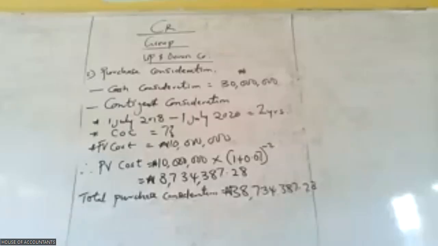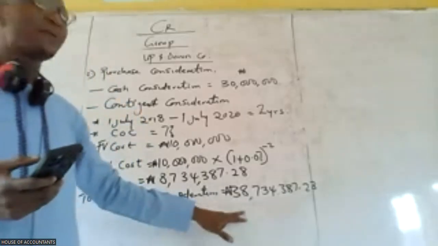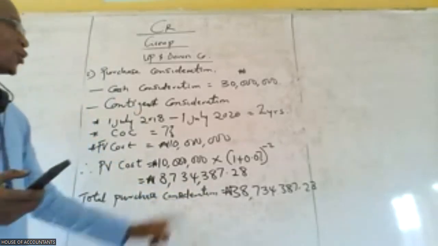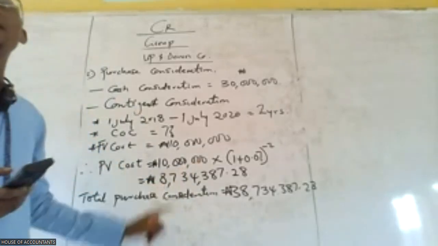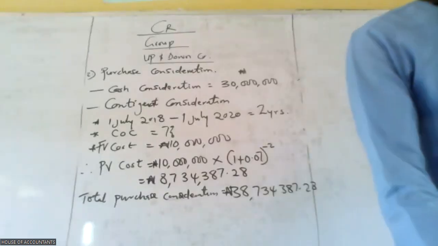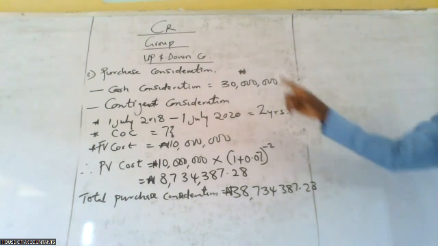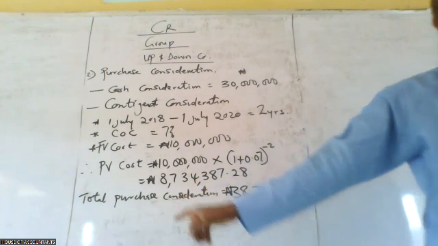I have a question. Please, why are we recognizing it as liability? Okay. Let's ask this question. Who is going to pay this 8 million naira? It's OPCO. It's OPCO that promised that we will pay you if we meet a certain target. Are you getting that now? So it's OPCO that will pay this figure in the next 2 years.